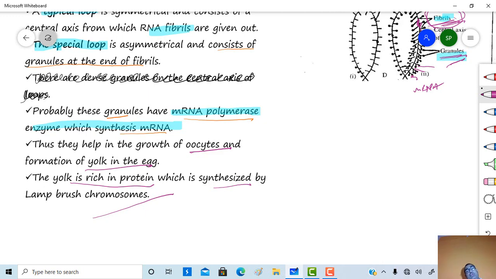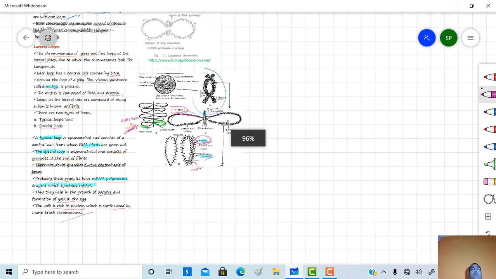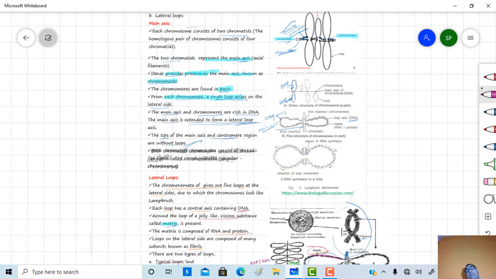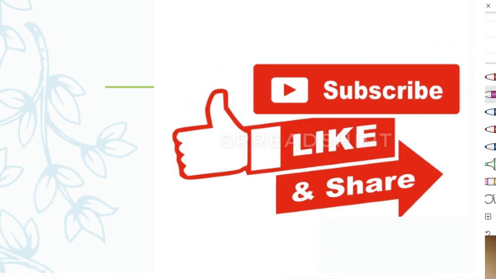So two special types of chromosome: first one is a polytene chromosome, another one is a lampbrush chromosome, and a general idea of the chromosome. So this is about the chromosome. We will see the next part in the next video. Till then,